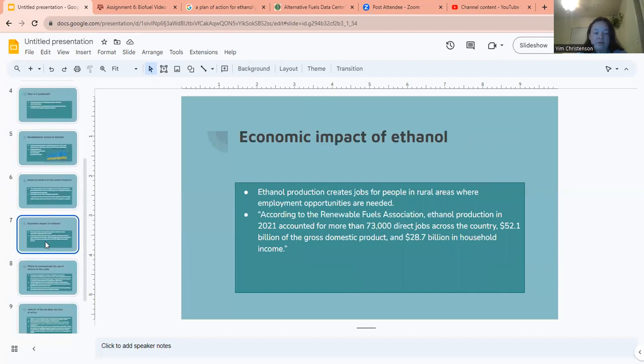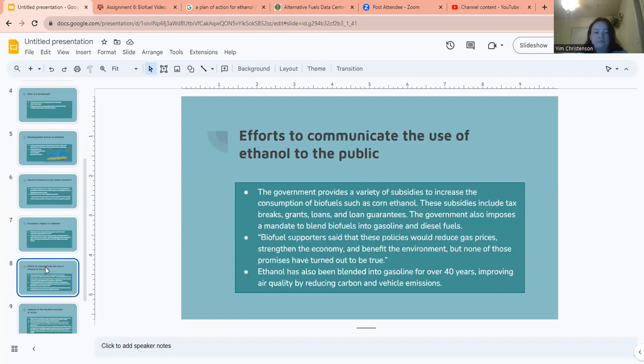Economic impact of ethanol. Ethanol production creates jobs for people in rural areas where employment opportunities are needed, and according to the Renewable Fuels Association, ethanol production in 2021 accounted for more than 73,000 direct jobs across the country, $52.1 billion of the gross domestic product, and $28.7 billion in household income.